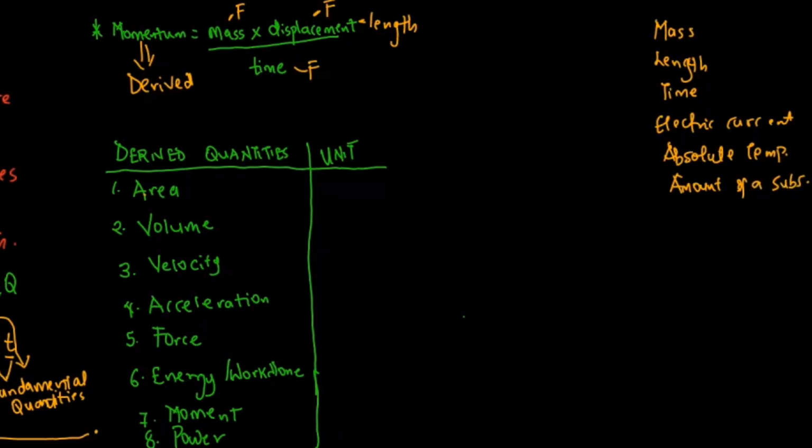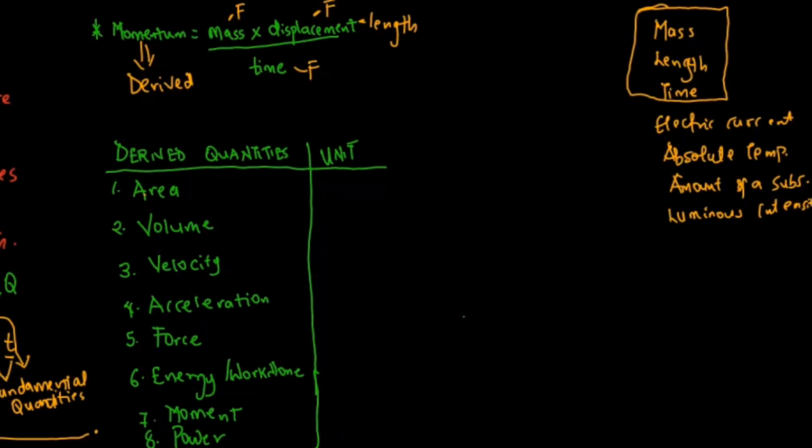Now out of these 7, take note of this, 3 are very important to you, hence we also call them the main fundamental quantities. These first 3, mass, length, and time, are the main fundamental quantities.